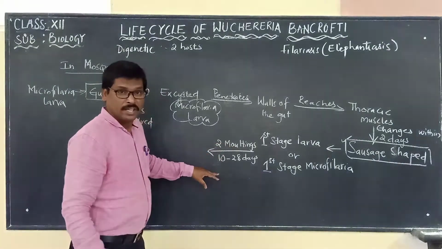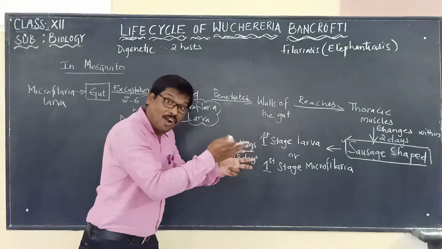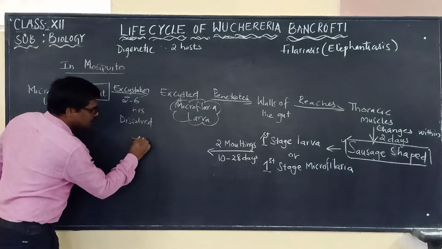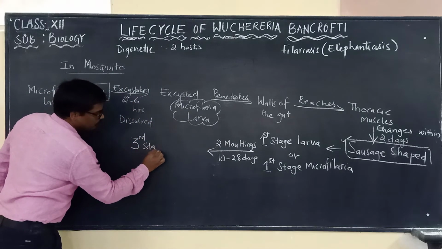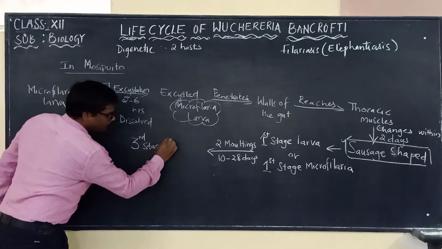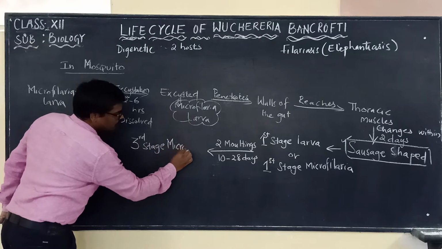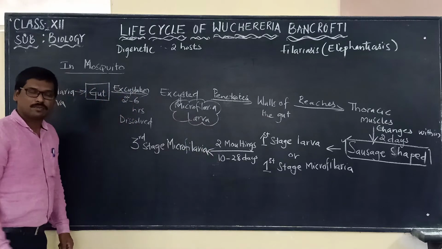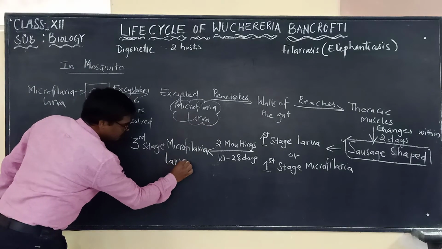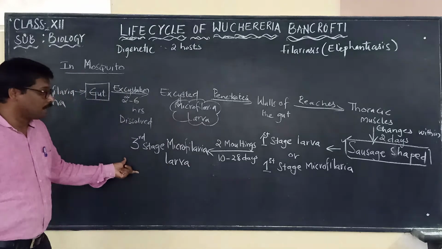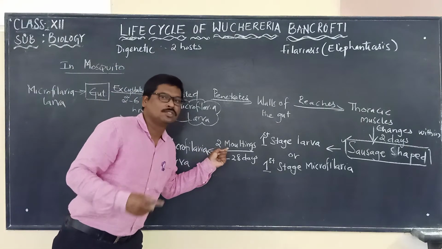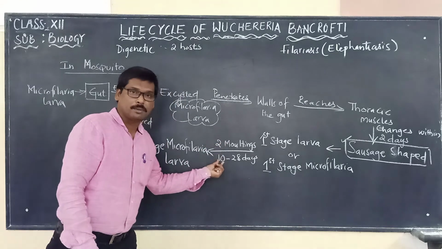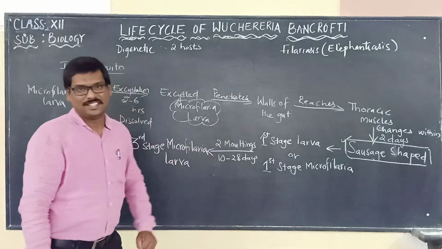After which, the first stage larva crosses the second stage larva, and now it is in the third stage. We can call this the third stage microfilaria larva. It has reached the third stage by undergoing how many moltings? 2 moltings. For undergoing 2 moltings, how many days is it taking? About 10 to 28 days.